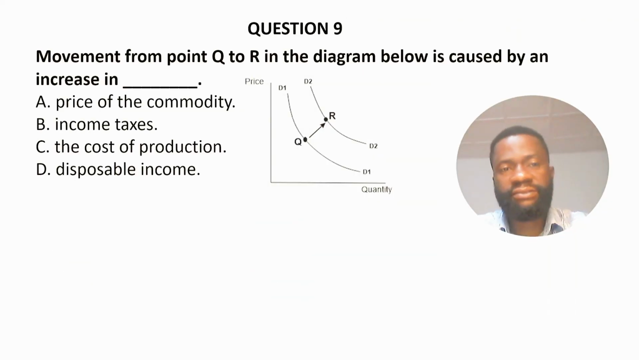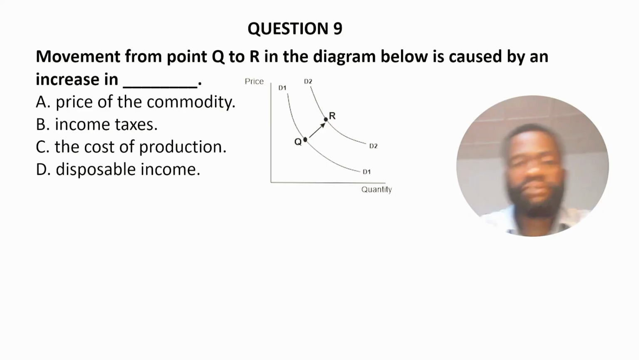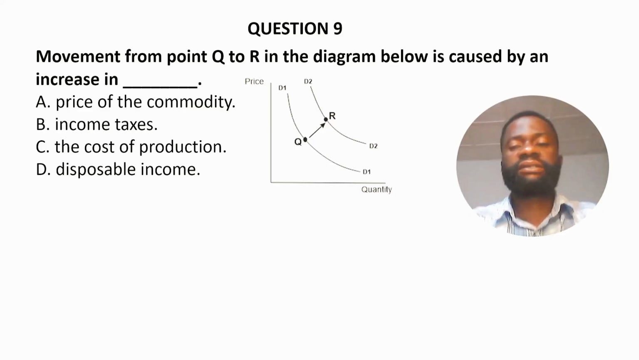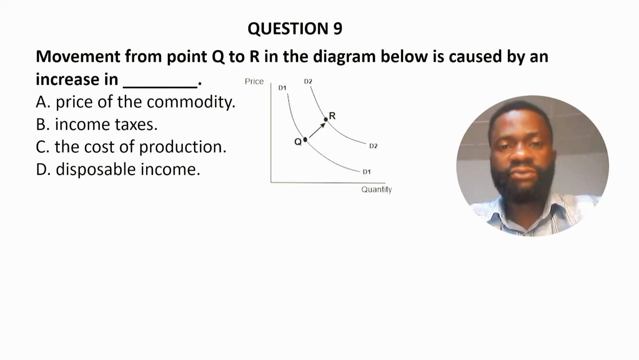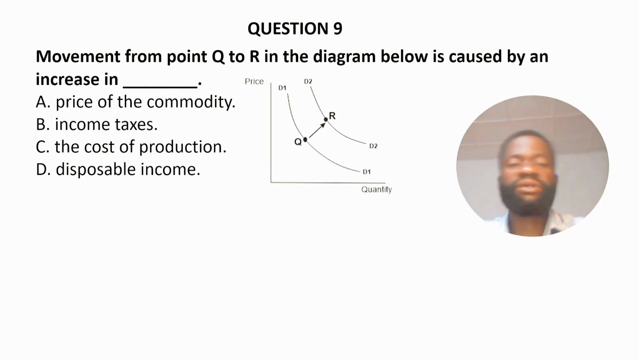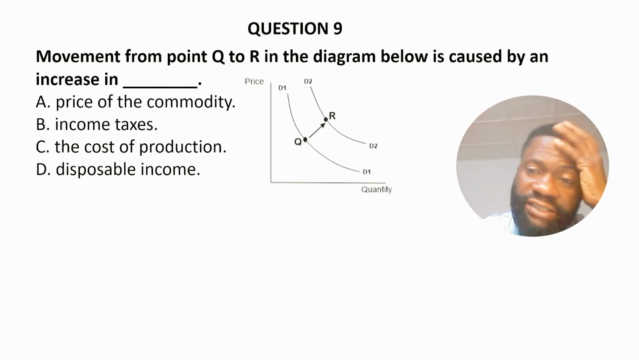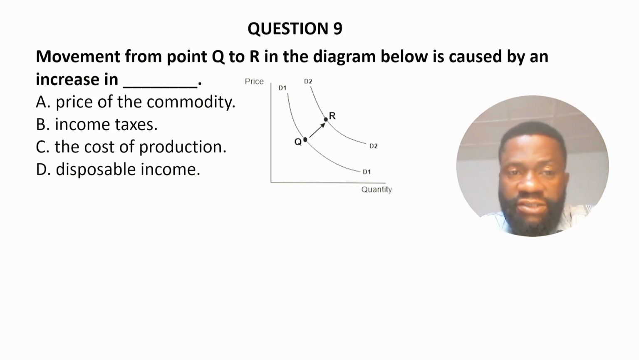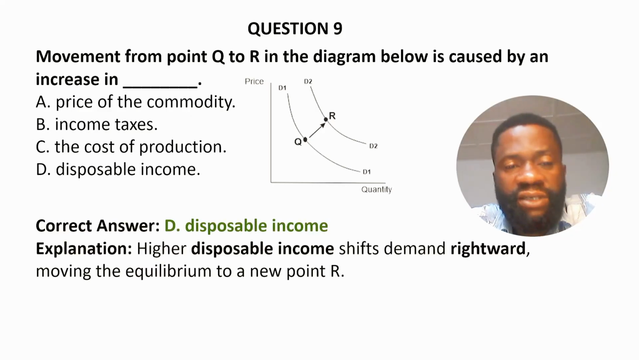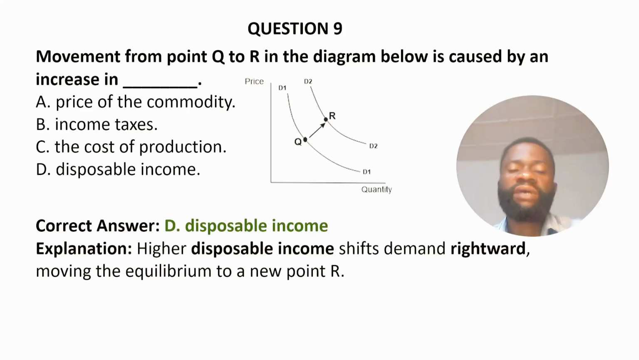Question 9. The movement from point Q to R in the diagram below is caused by an increase in dash. A. Price of the commodity. B. Income taxes. C. Cost of production. And D. Disposable income. The correct answer is disposable income. That is, when disposable income increases, it shifts demand outward, thereby moving the equilibrium to a new point.